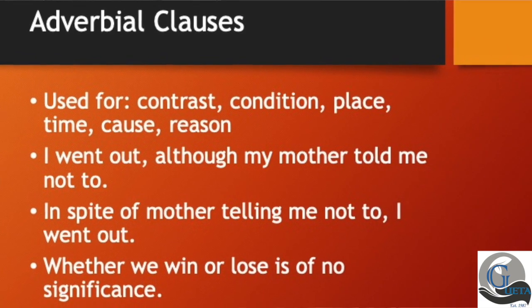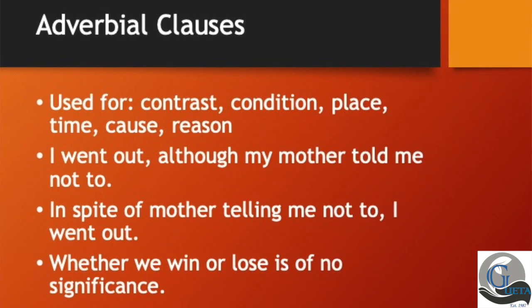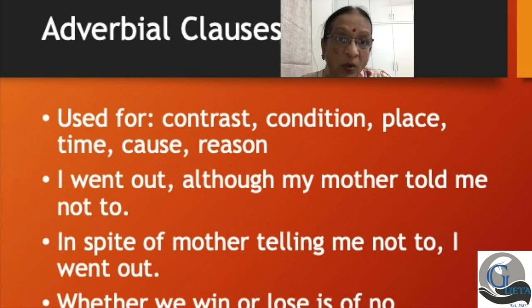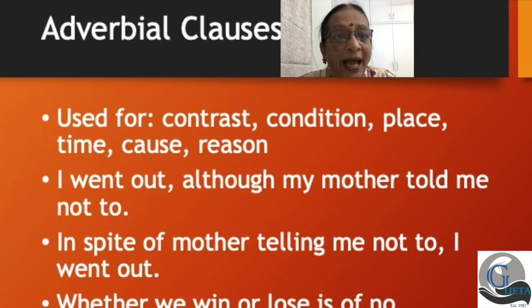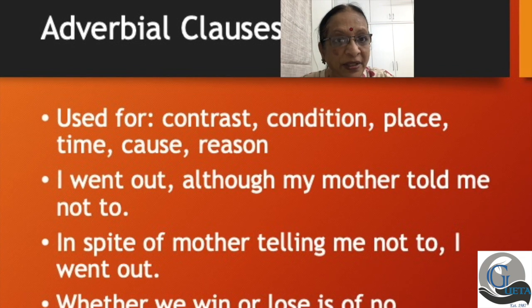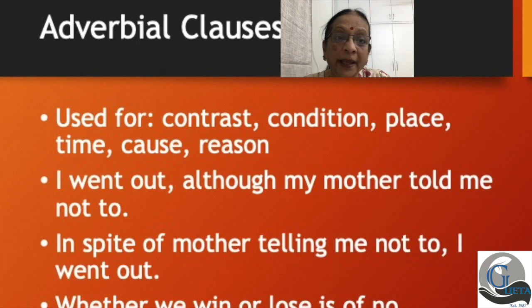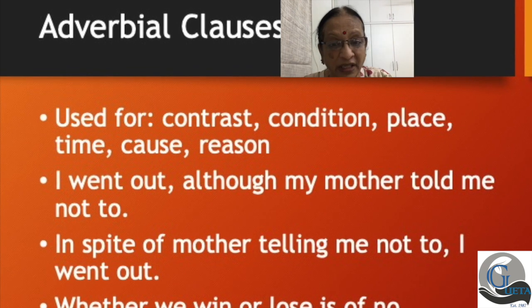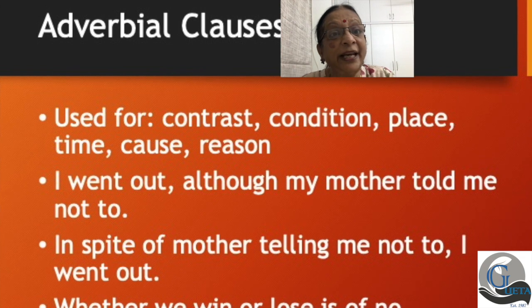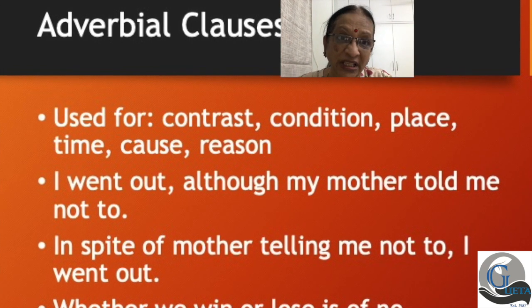And like the adverb, the adverbial clauses also can be mobile, can be placed in different places. Adverbial clauses can have different kinds of construction. They can be used for various reasons.